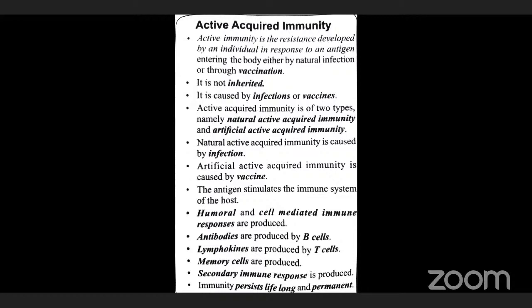One is specific antibody production by the B cells, which is called humoral immunity. Another is the production of immunogenically active cells, which leads to cell-mediated immunity. So in two ways, it can kill the pathogens or antigens. Active immunity is the defense developed by the man. It is lifetime.